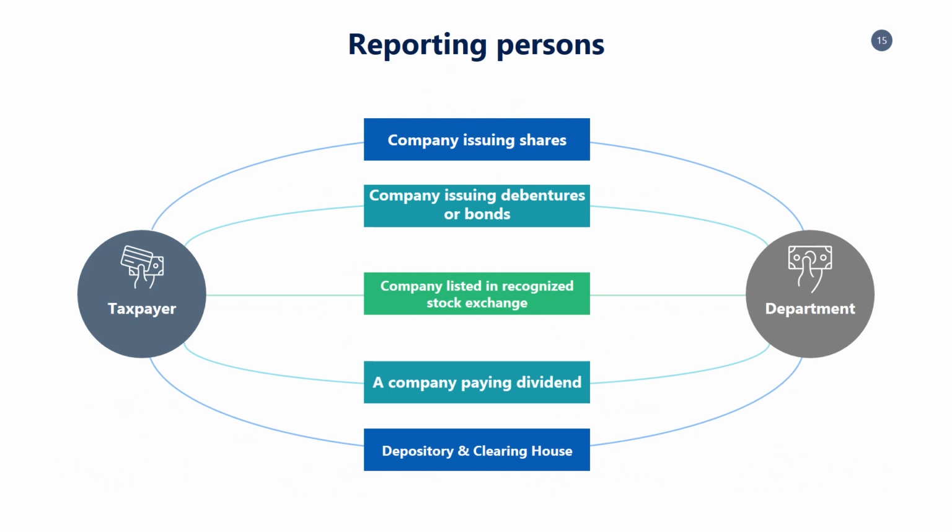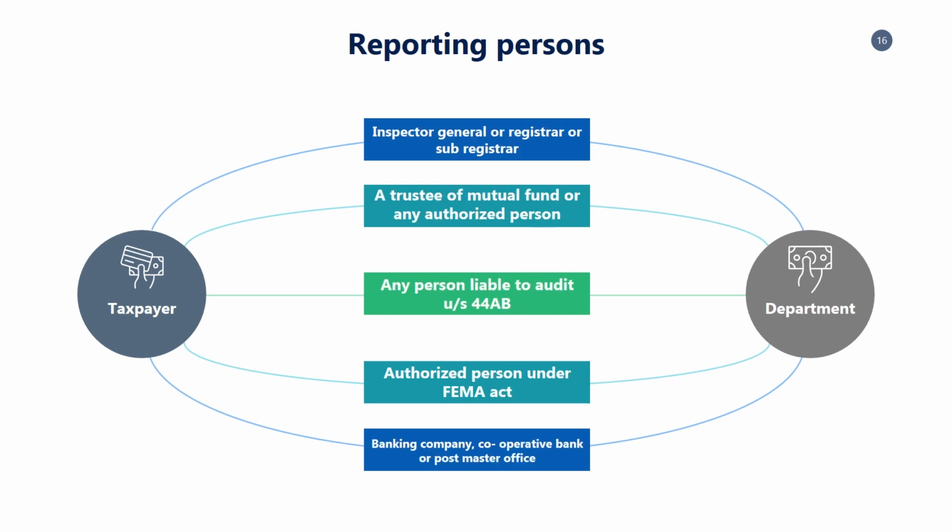Here, the companies undertaking the following transactions are under obligation to report: company issuing shares, company issuing debentures or bonds, a listed company in recognized stock exchange, a company paying dividend, depositories, and clearing houses. A person other than companies undertaking the following transactions are considered as reporting entities: Inspector General or Registrar or Sub-Registrar, a trustee of a mutual fund or any other authorized person, a person liable to audit under Section 44AB, authorized person under FEMA Act, banking company, cooperative bank, or postmaster office.